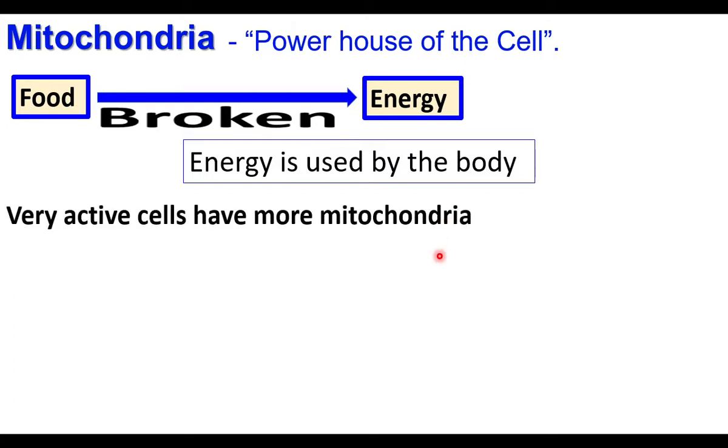Do you think all the cells have the same number of mitochondria? No. All the cells do not have the same number of mitochondria. Muscle cells have more mitochondria because muscle cells are very active. Muscle cells do a lot of work. When the cells are active, they have more mitochondria because they need more power.